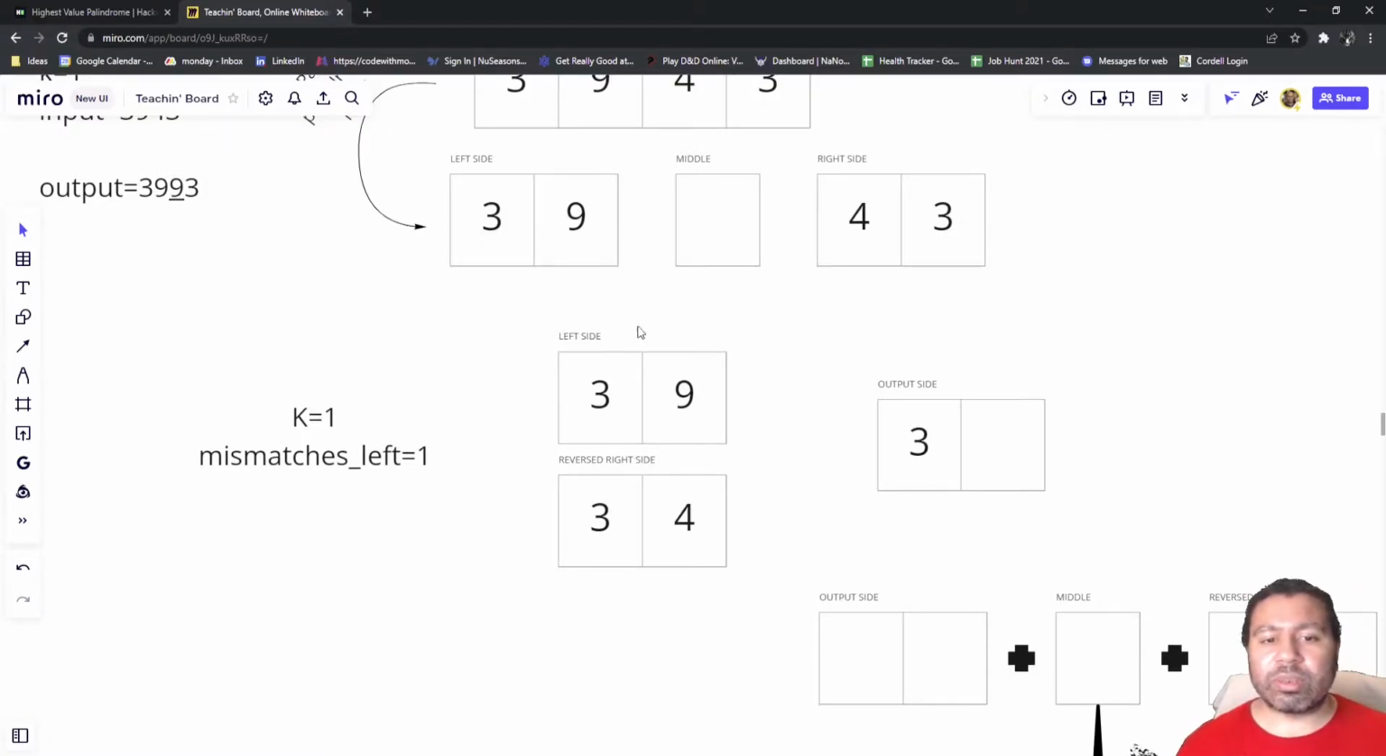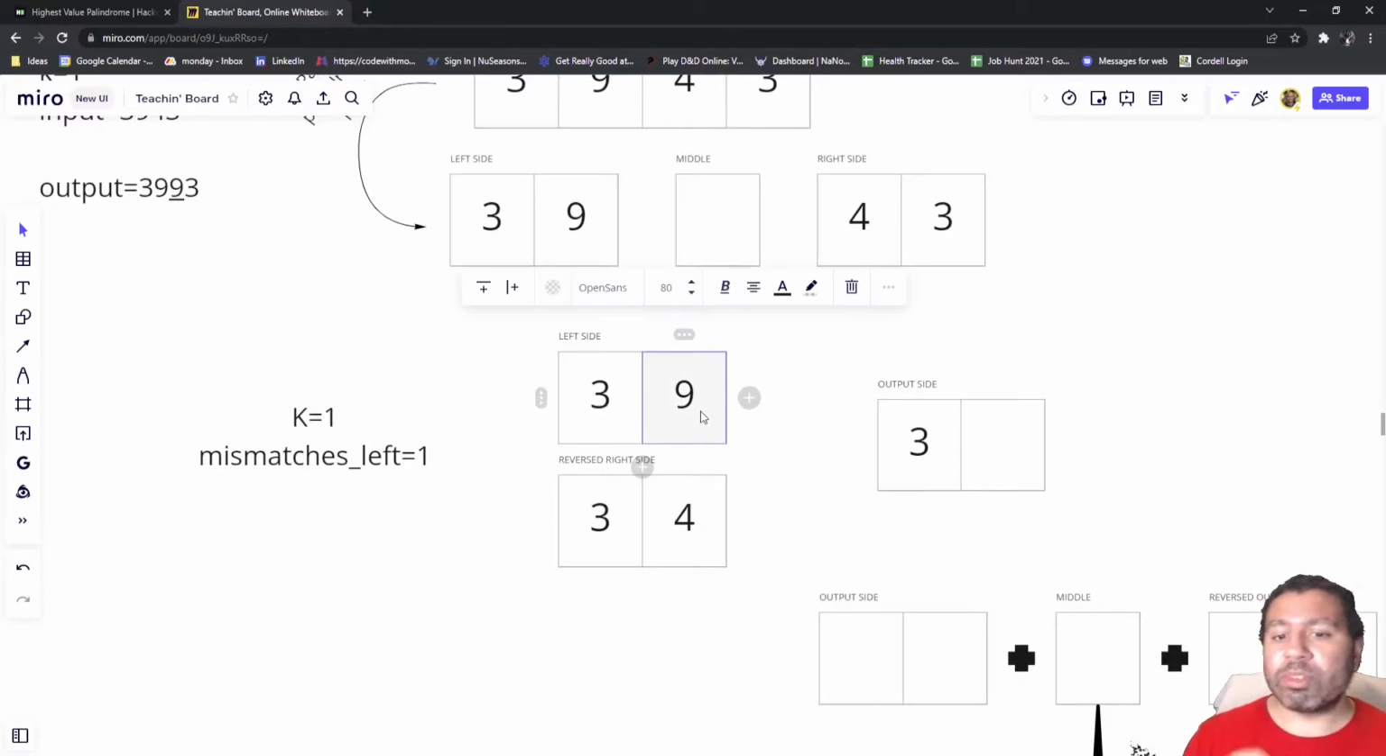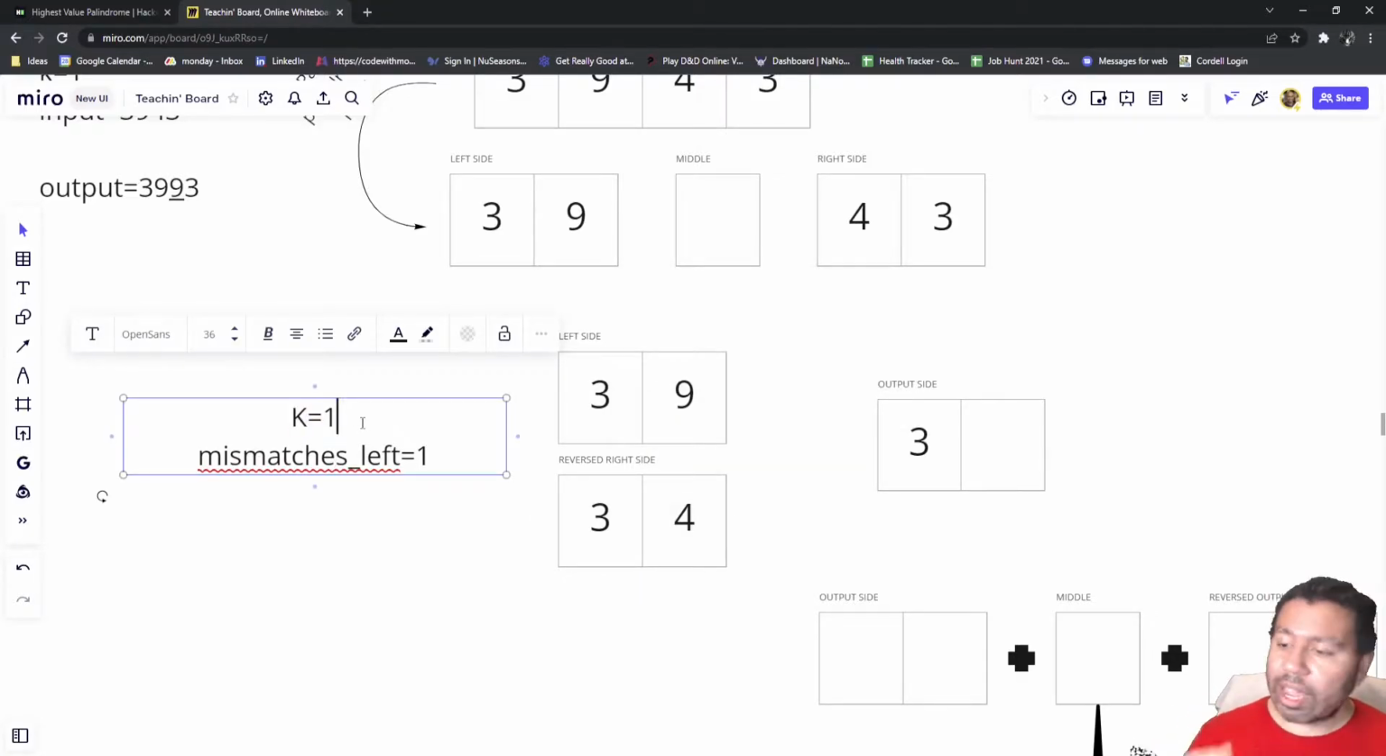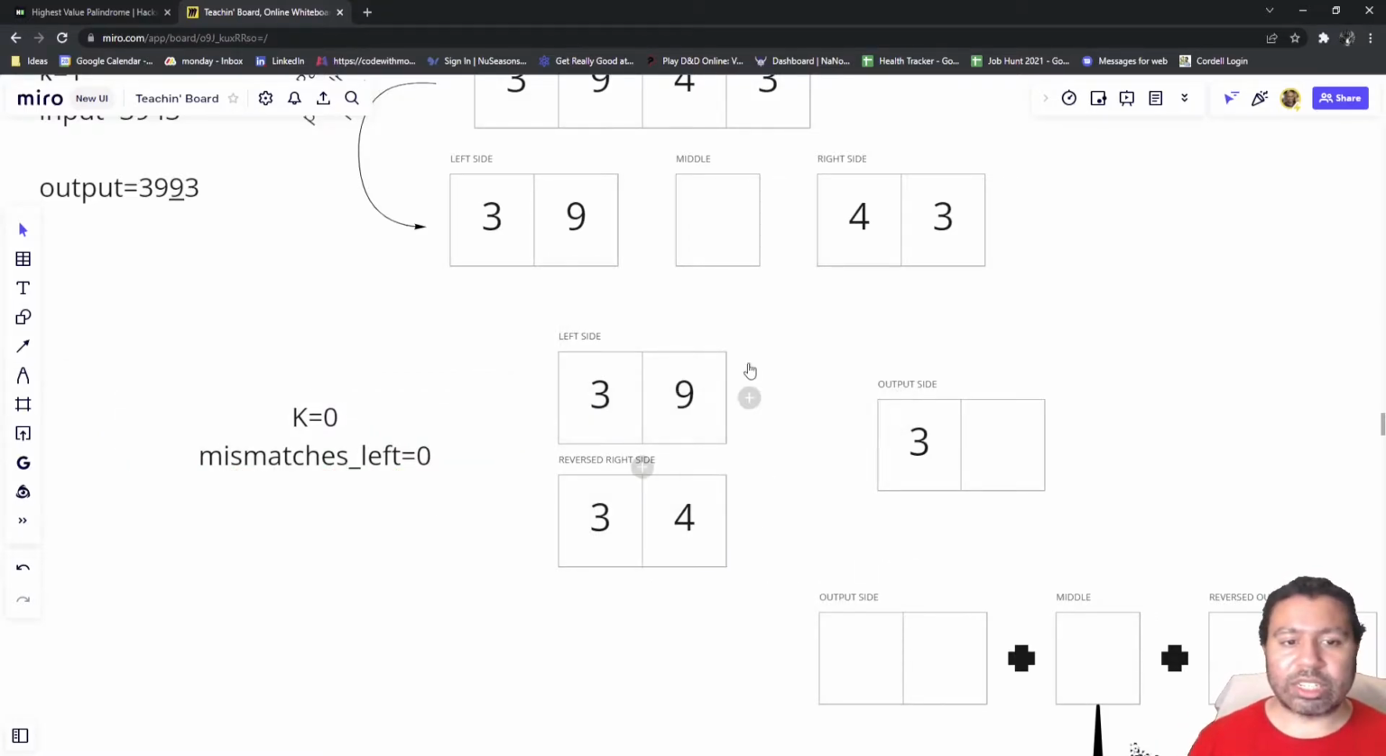Okay, so after we're done with the 3, we go to the next iteration and we go to the 9, 4. Here we do have a mismatch, and we check, is there a chance for us to turn these into 2 9s? Fortunately, one of them is already a 9. So we are just asking, can we turn this 4 into a 9? We look at our Ks. We say, hey, yep, there's a K available. We can turn that to 0. We'll also have to decrement our mismatches left because we were solving one of those mismatches. And this will become a 9, so our output side will be 3, 9.